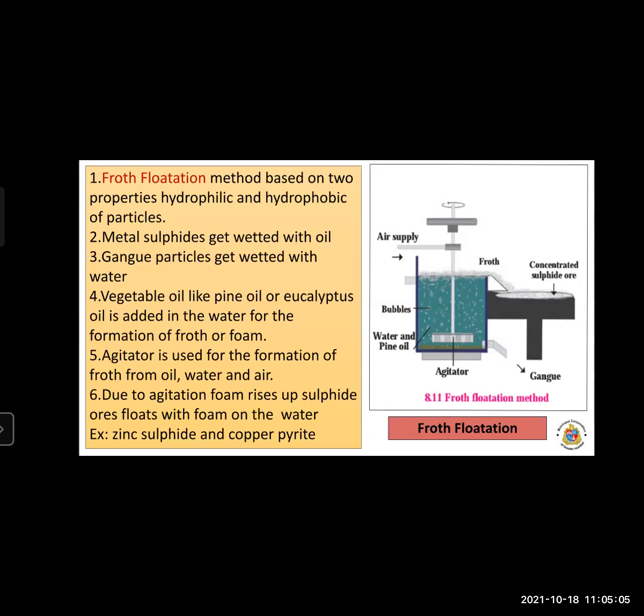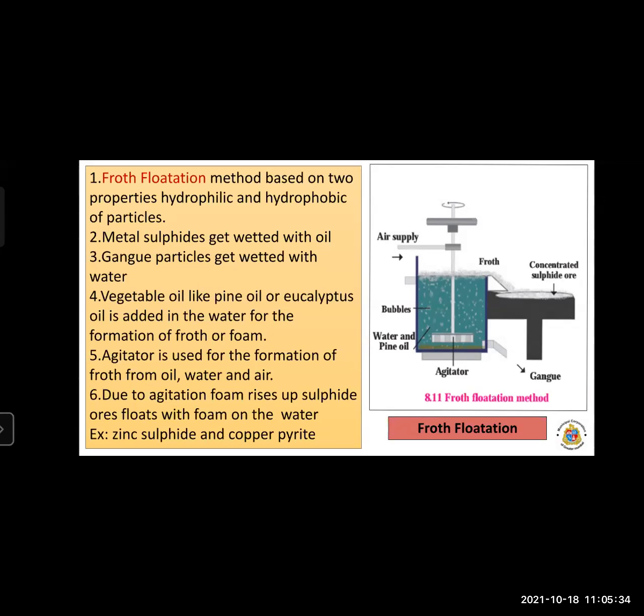So we also add some vegetable oil such as pine oil or eucalyptus oil. This line is very, very important: vegetable oil like pine oil or eucalyptus oil is added to the water for the formation of froth. Froth or foam means bubbles, right?